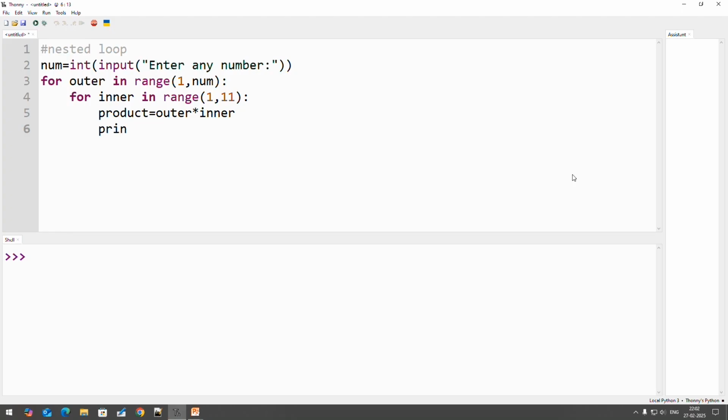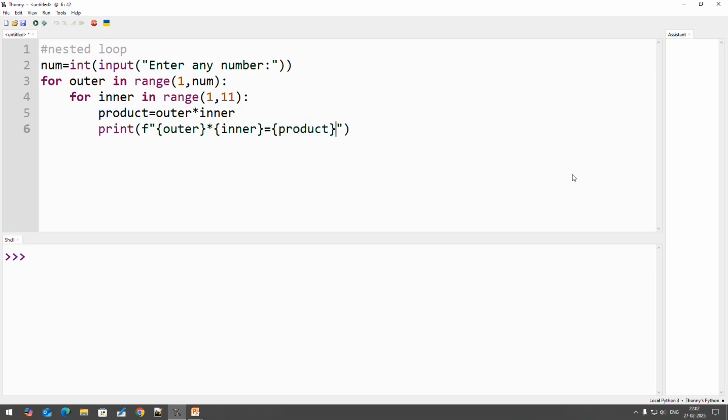Now if you want to print that result, you require the print function. You require formatted output, so you can use F here. Now you can use outer here, so it will print the value of outer, then the multiplication sign, then the inner value, then the equal to sign, and then print product.